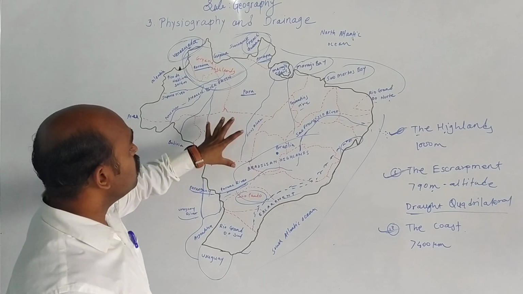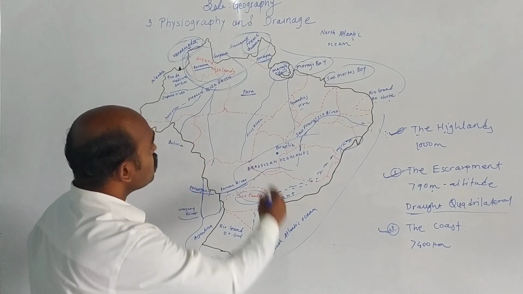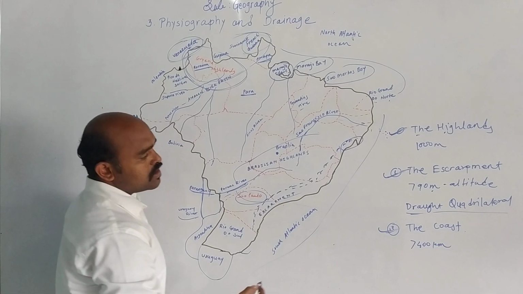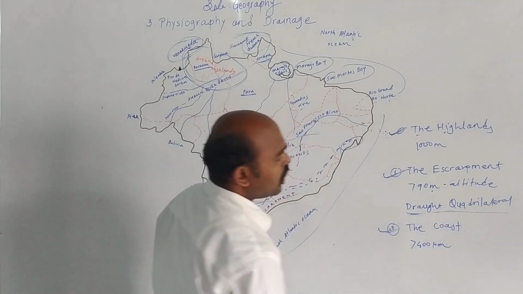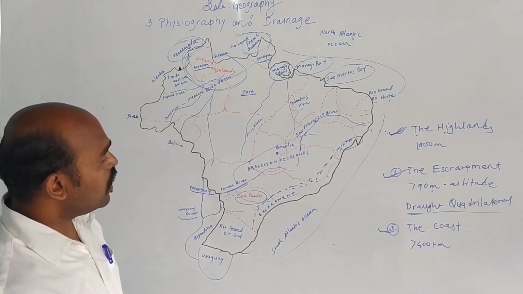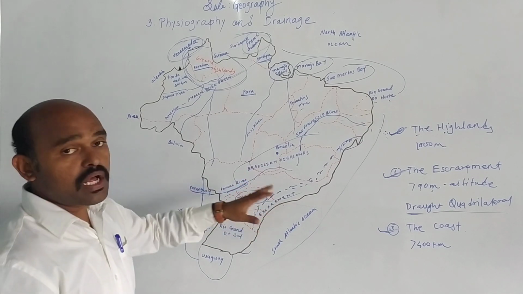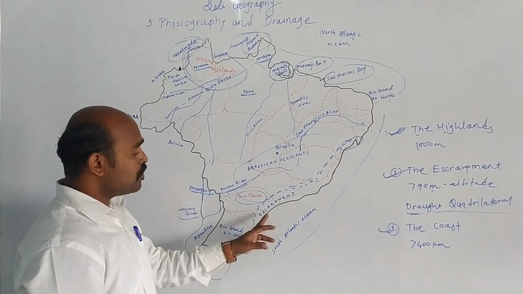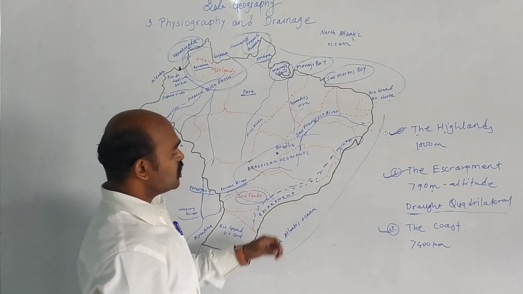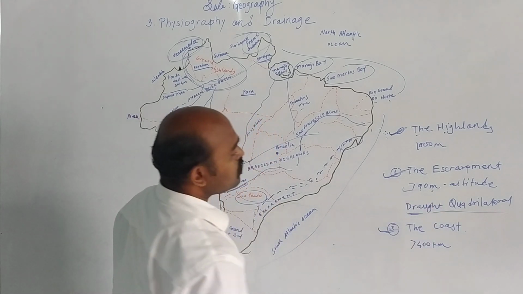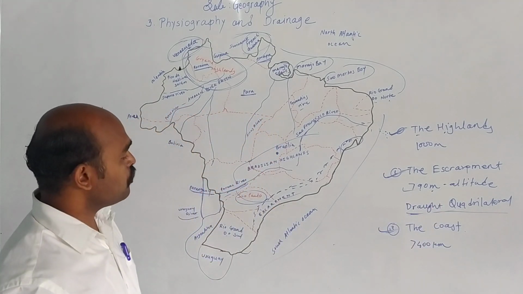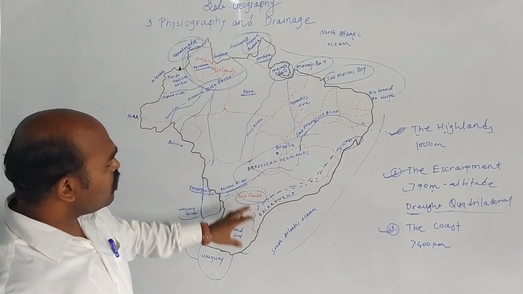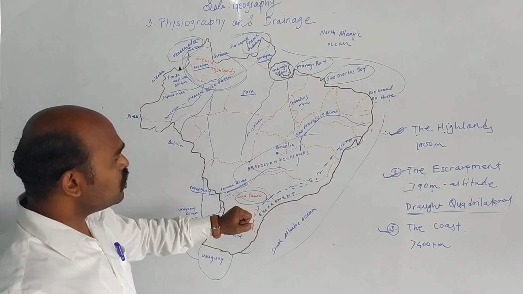That is why the northern part of Brazil is called the broad quadrilateral. The altitude of this escarpment is around 790 meters.